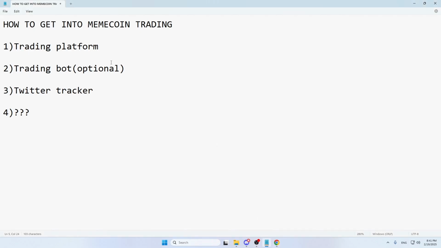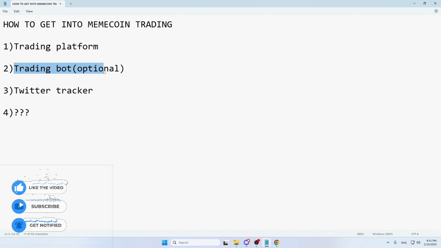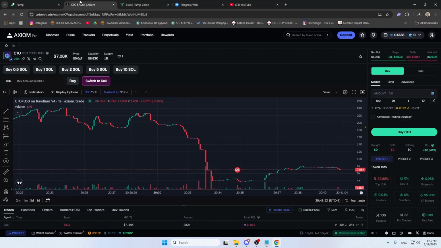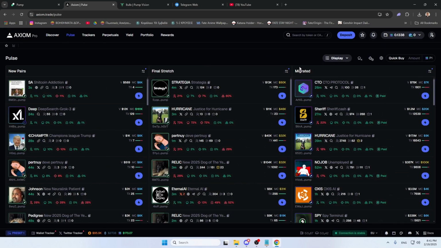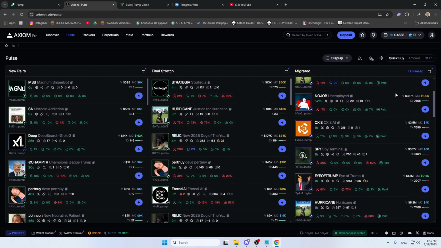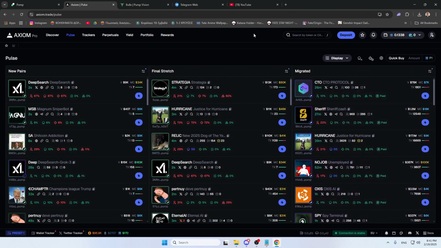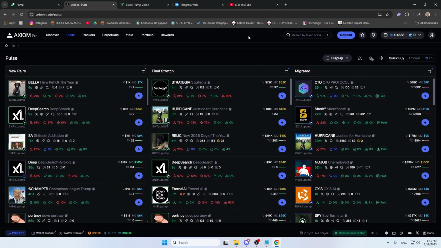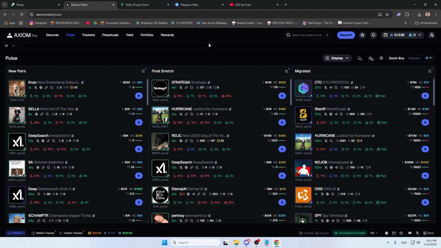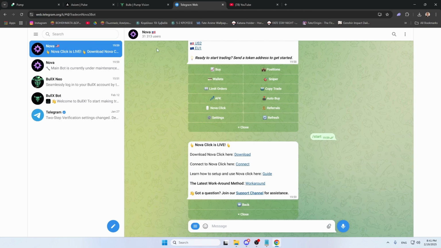Second thing you're gonna need to get started in memecoin trading is a trading bot, right? Now I have optional here because I'm gonna explain why. Axiom Pro already has an amazing bot built into the platform. It's so quick, it's so fast, it buys coins instantly. I don't think you're gonna need any other additional bots. But in case you tried it out and you think it's a little slow, which is impossible, to me at least, you can also try out Nova.